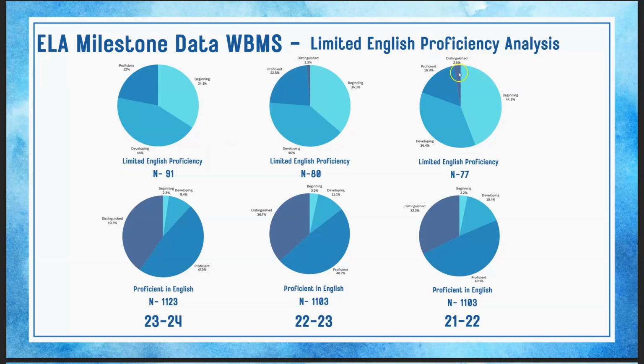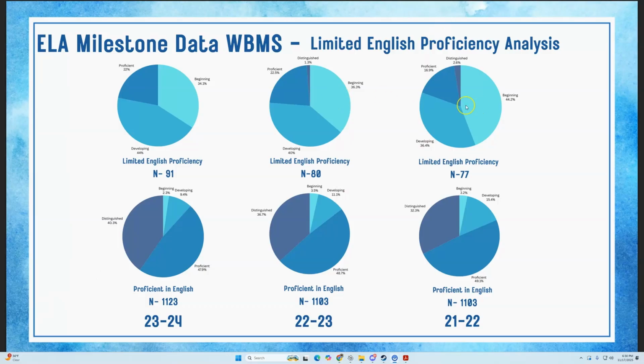And you can see that, funny enough, our distinguished percentiles have been dropping over the last 3 school years, which corresponds with the data that we saw for the holistic value. The bright side, our beginning scores in the limited English proficiency category are also increasing.